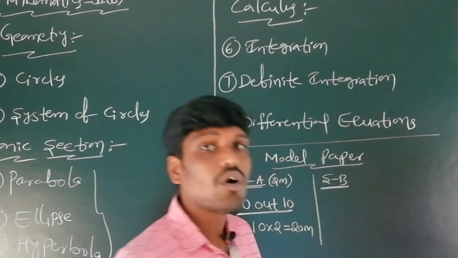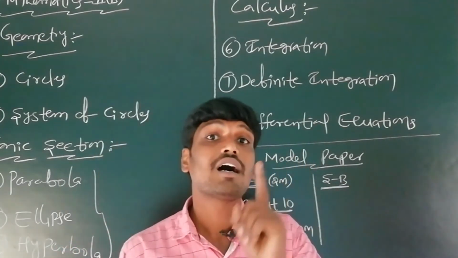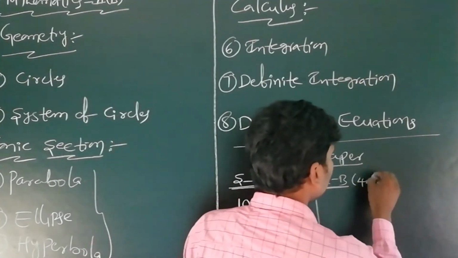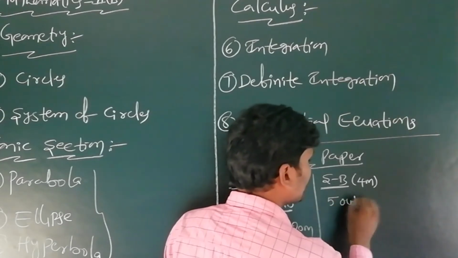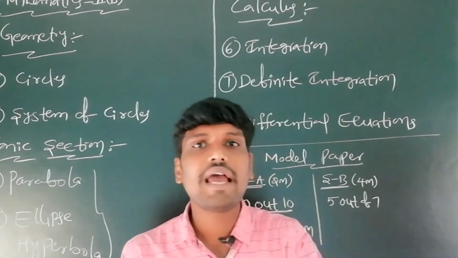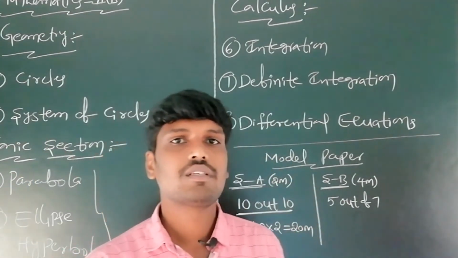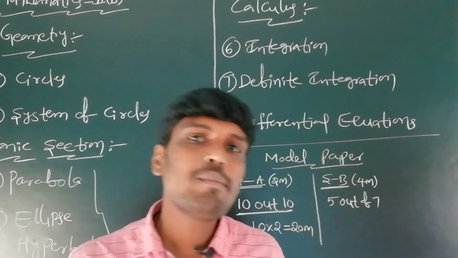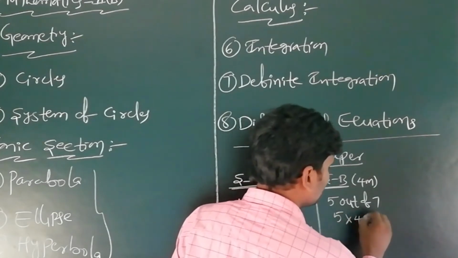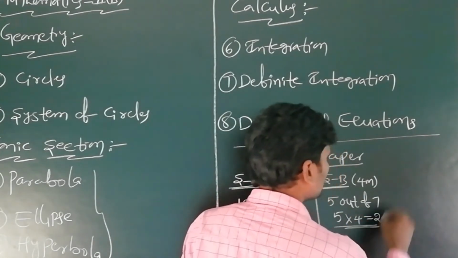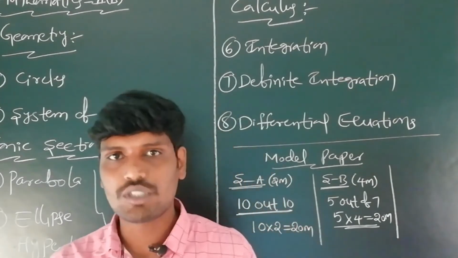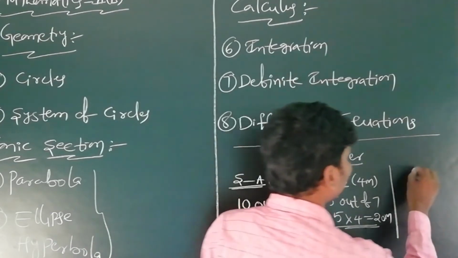Section B contains 4 marks questions, which are short answer type questions. In this section, 7 questions are given, and you can write any 5 questions. Each question carries 4 marks, and 5 fours are 20 marks. That is the 4 marks short answer section. The last section is section C.